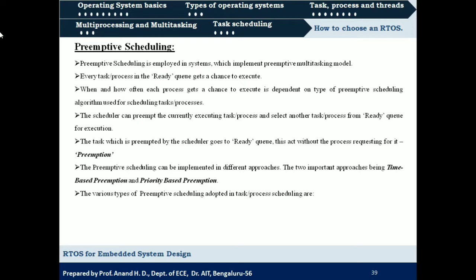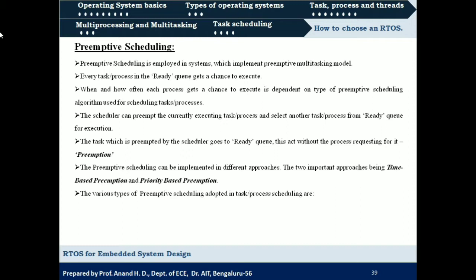In the previous video we had gone through non-preemptive scheduling, wherein if any process or task is scheduled for execution, it will hold the CPU till its completion, right? It is not preempted, hence the name non-preemptive. Whereas in preemptive scheduling, the task or process will be preempted by the scheduler and any other task or process which is waiting in the ready queue will be scheduled for execution.